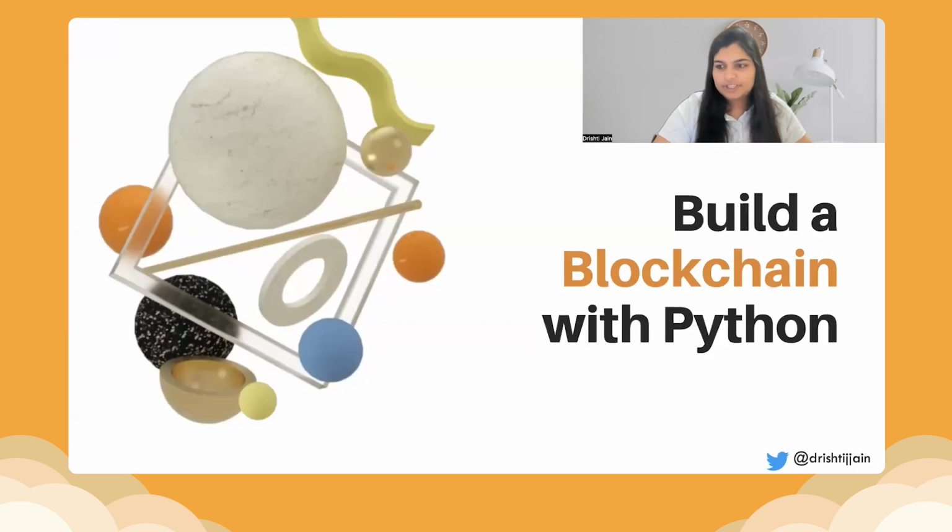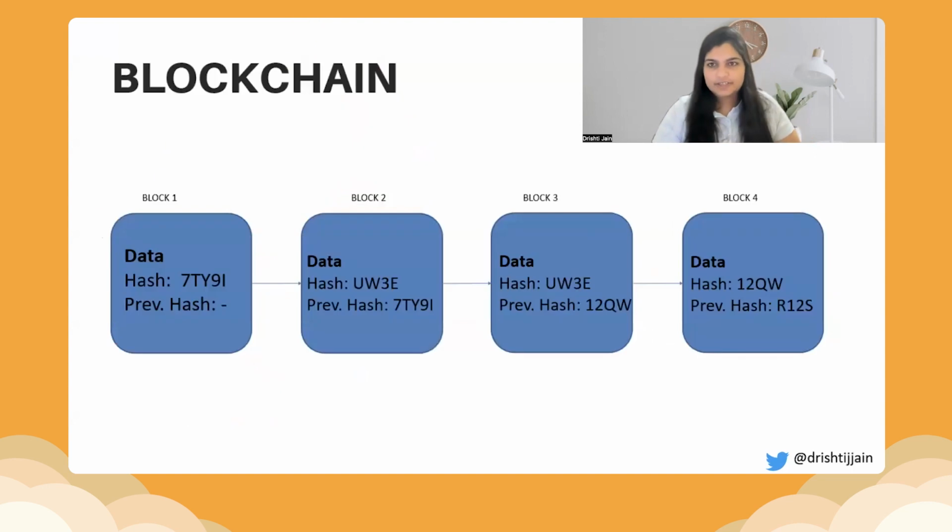Now let's build a blockchain with Python. So this is the blockchain. Out of the wonderful concepts that I shared with everybody, coming back to building a blockchain in Python. So a blockchain, as you know, is a sequence of blocks. You can think of it as a linked list of hashes. Each of it has data, a hash, and a previous hash. Now, if you see, the first block does not have a previous hash because it is the genesis block, the very first block of a blockchain.